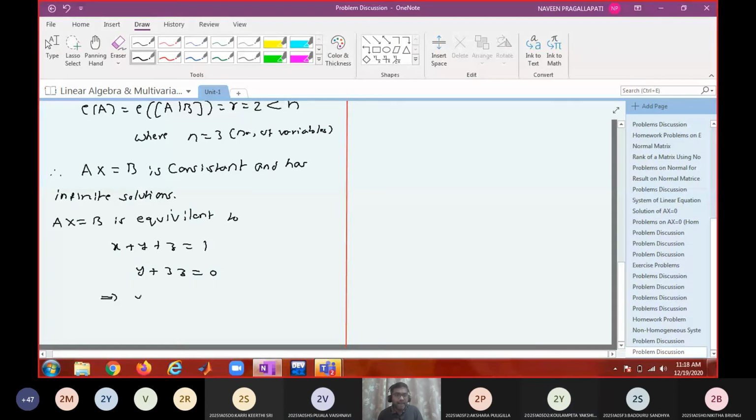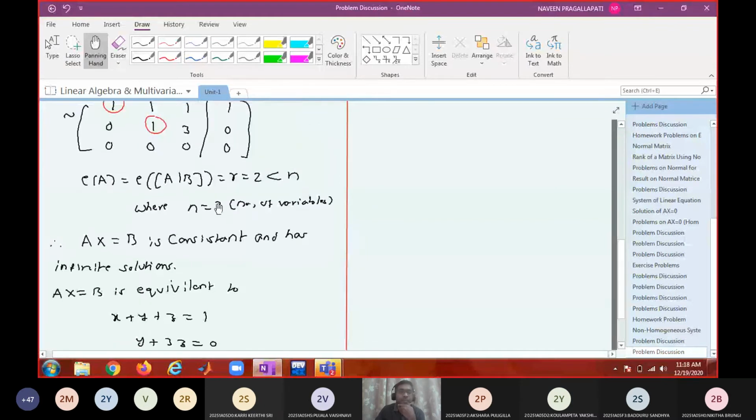So from this, what is y? Minus 3z. So how many free variables are there here? You are able to express y in terms of z, no? And x will be in terms of y and z. y is in terms of z, therefore x and y depend on z. So there is only one free variable. What does that one refer to? N minus R, 3 minus 2, is one free variable.